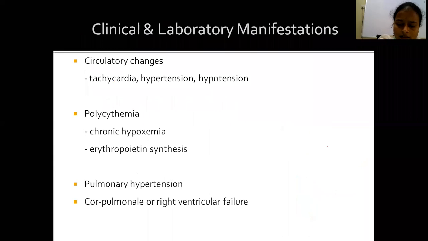Then other commonly observed signs are tachycardia, hypertension, or hypotension, and also polycythemia due to chronic hypoxemia and erythropoietin synthesis. All these changes finally lead to pulmonary hypertension, and the patient may land up in cor pulmonale or right ventricular failure.